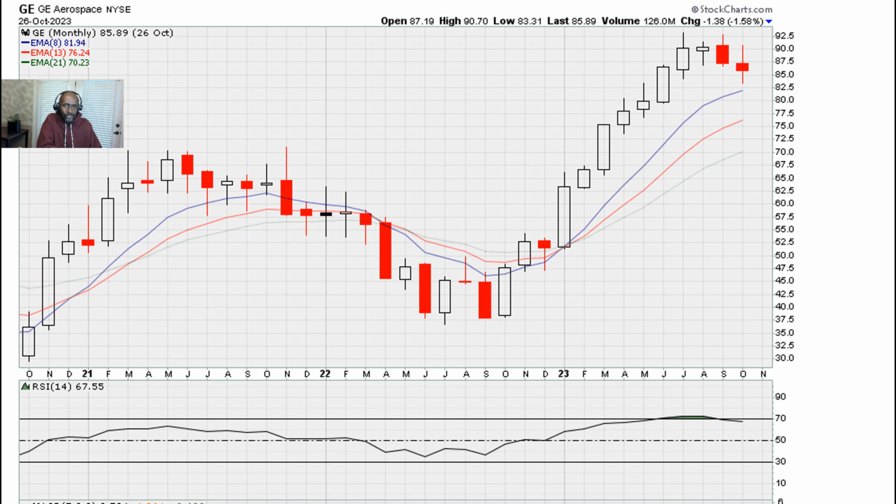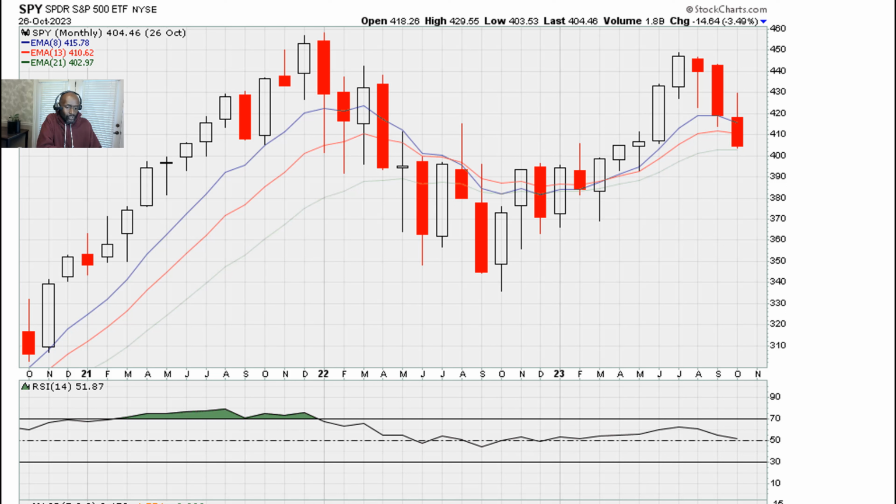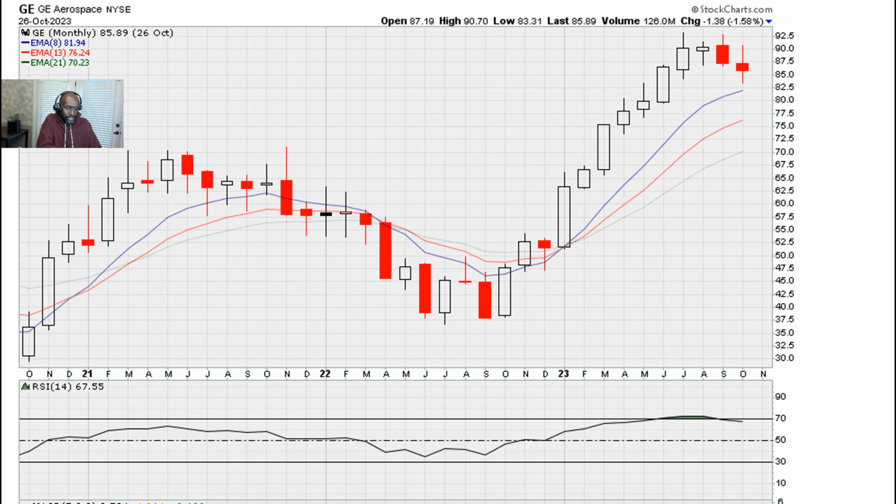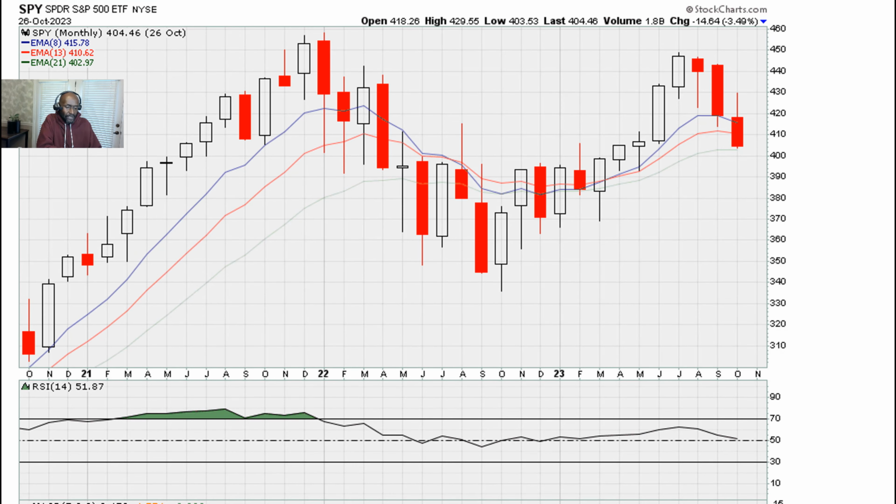This is the 26th of October 2023. S&P 500, 26th of October 2023. Look at the size of this drop. Look at that size, relatively speaking, and take a look at the size of GE, especially if you consider just the monthly closing. Very small drop. Now again, S&P 500 had failed to break out. I want to point this out because it's going to be relevant in the next minute or so. S&P 500 had failed to break out.